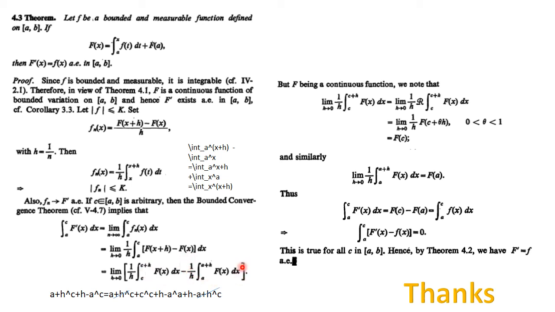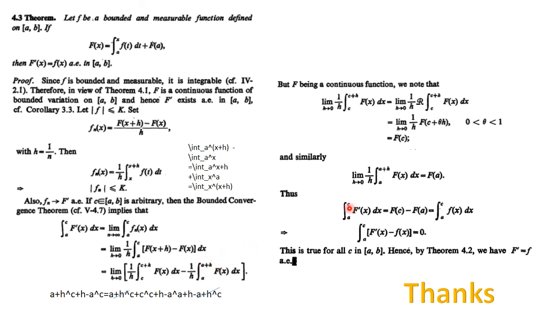Similarly, the value of this is nothing but the value of the function at a. This is why, because our function is continuous, and since this is very small, the difference of f of a and f of a plus h is very small. So we can replace f of a plus h with f of a. We can take this to be outside because h is very small, right? So we are left with the integration of 1. So when we integrate 1 over the interval a to a plus h, we get a plus h minus a, which is h. So our h will be cancelled out. So we are left with only f of a.